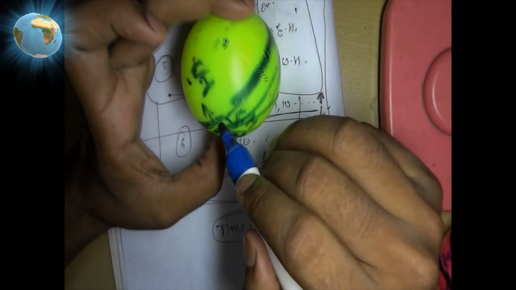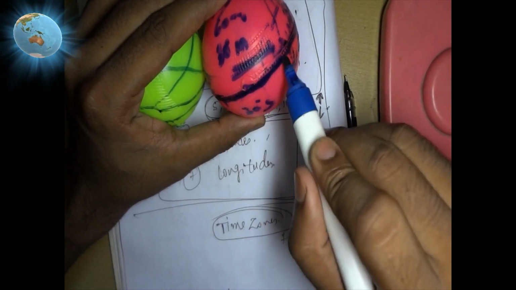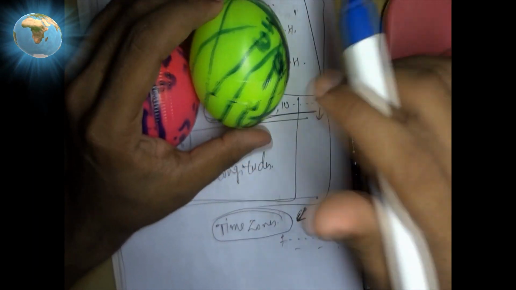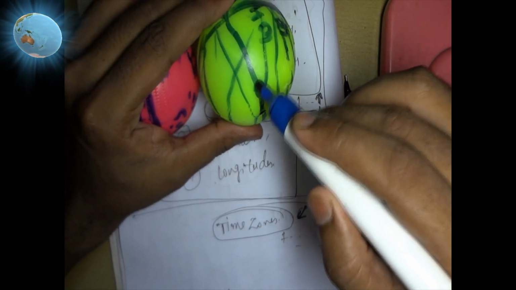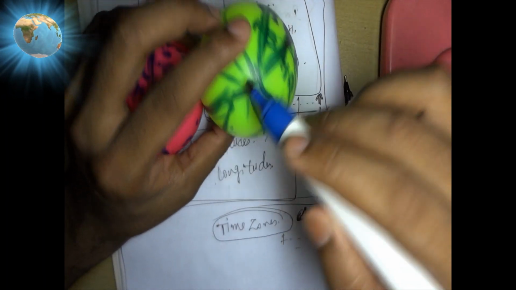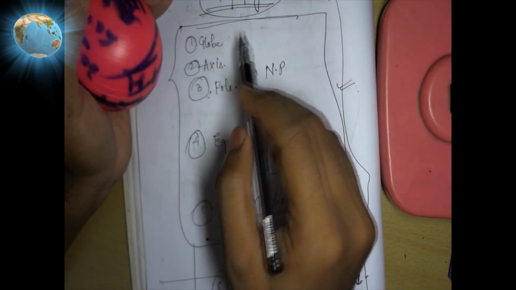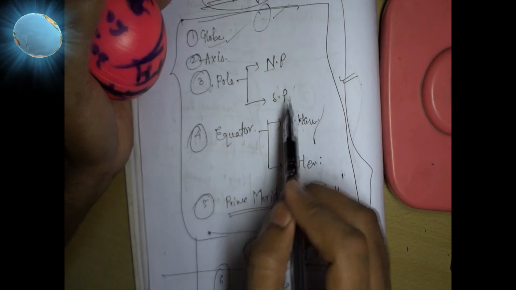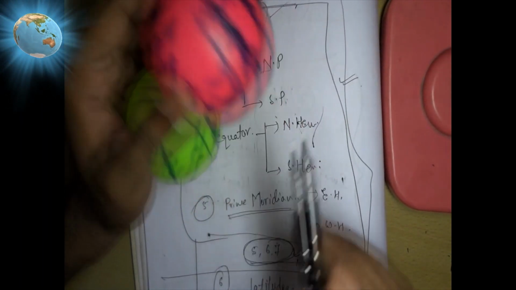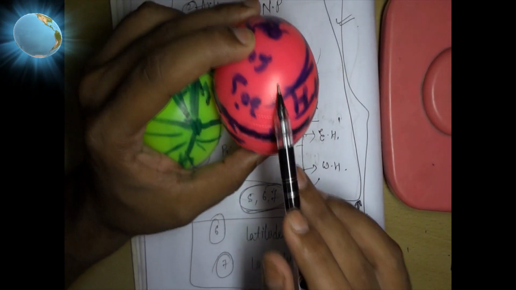Understood everyone? So what are the latitudes? Latitudes are drawn taking base as the equator, and longitudes are drawn taking base as the meridians. That means 0 degree, 30 degree, and different degrees you will be getting. Understood everyone? So what is the difference between latitudes and longitudes? I hope everyone understood. I explained in short what is a globe, that it is spherical, what is the axis, imaginary lines, poles, the north pole and the south pole, and this I showed you. What are the equator, the northern hemisphere and the southern hemisphere? These are the two hemispheres, the north one and the south one.